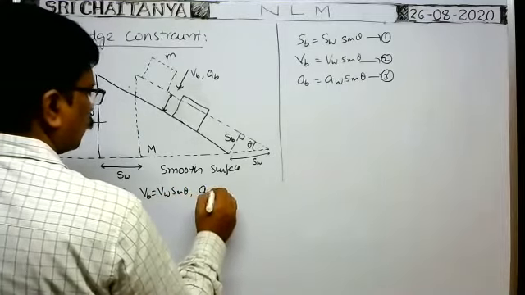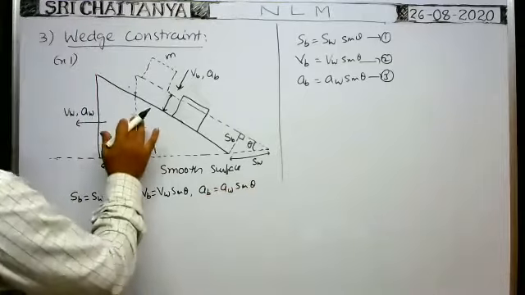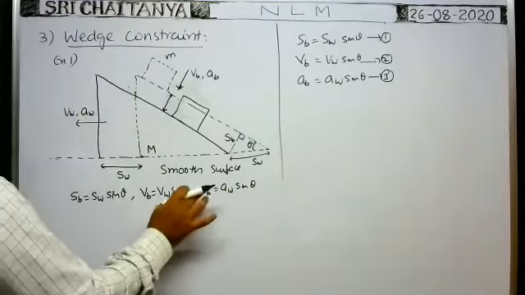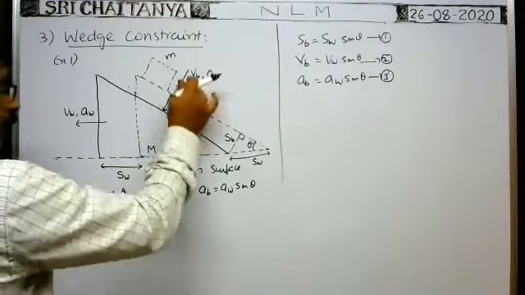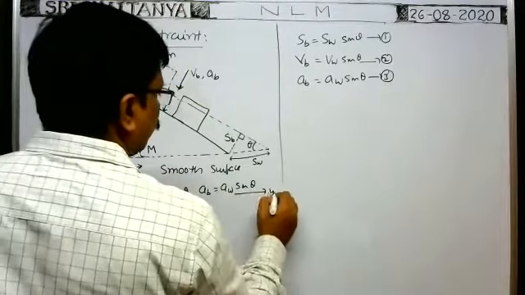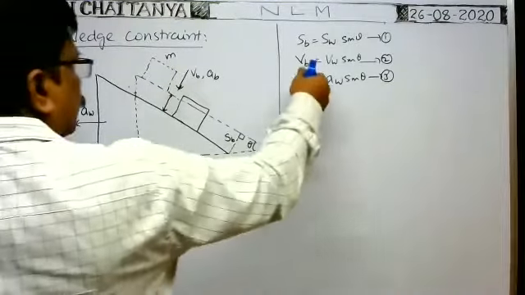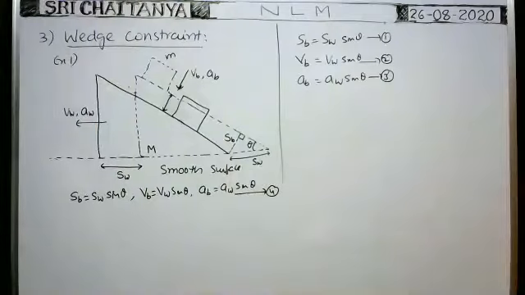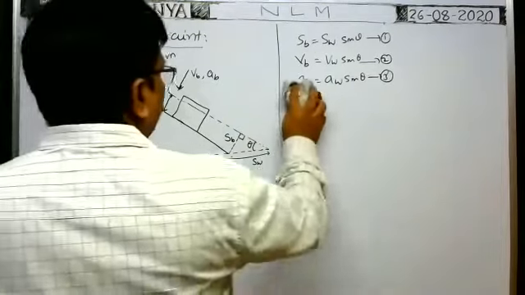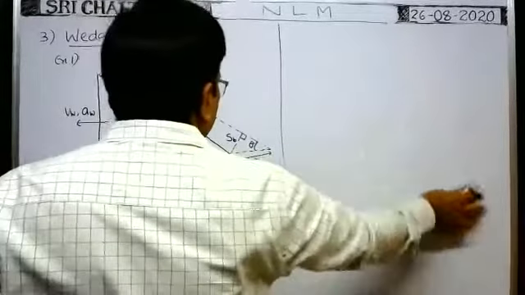AB is equal to AW into sin theta. Here AW is the acceleration of the wedge along the horizontal direction, and AB is the acceleration of the block perpendicular to the incline. This is say equation 4, all together. Now I will erase this also because I need the space to derive the formulas for AW and AB, the acceleration of the wedge and the acceleration of the block.